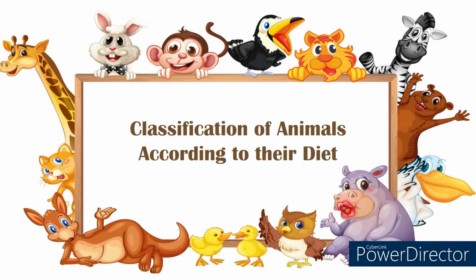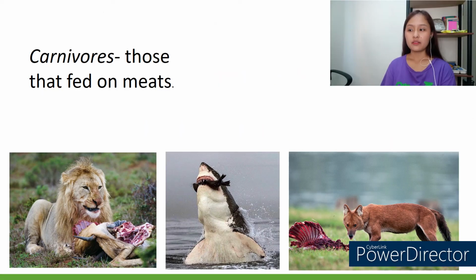Hi, it's me again, Katrina, and now let's move on to the classification of animals according to their diet. The first classification are carnivores. Basically, those are animals that only feed on meat and flesh of other animals. Like for example, lions that feed on hyenas and sharks that feed on other fishes.